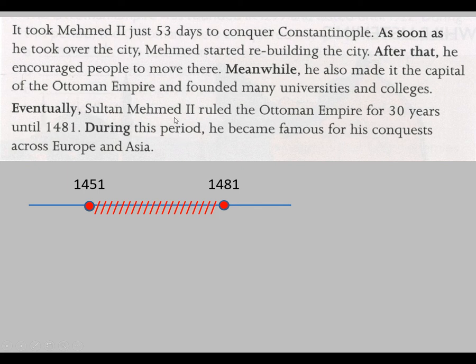So, Sultan Mehmet II ruled the Ottoman Empire for 30 years. So 30 from 1451 to 1481. During this period, he became famous for his conquests across Europe and Asia. During this period, you need a subject verb. And after during, there is always a noun. For example, during this period, during the class, during the film, during the night. There is a noun after during.